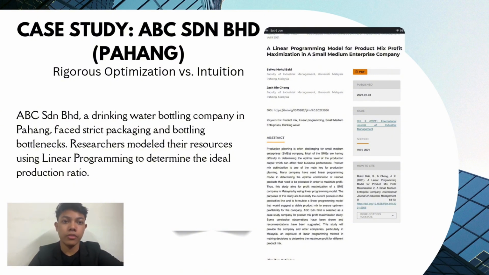The study used a linear programming model to find the best product mix that would maximize the company's profit. This study also found that most SMEs in Malaysia do not yet use proper tools like product mix analysis. This supports what Amsyar mentioned about the limitation, that businesses sometimes ignore the right methods and rely on guessing instead of proper data.